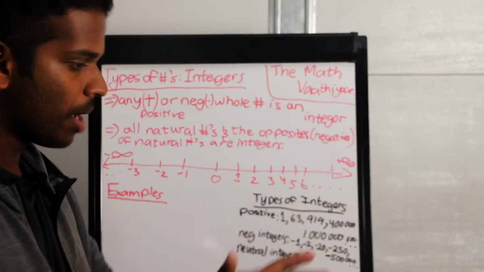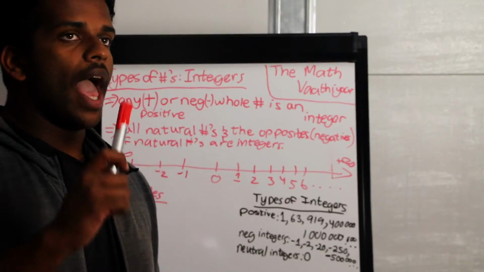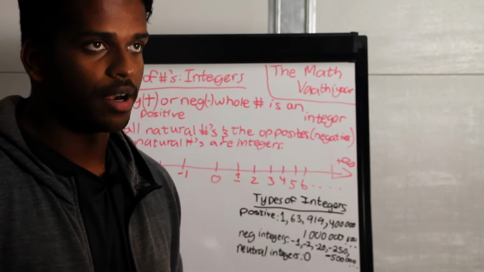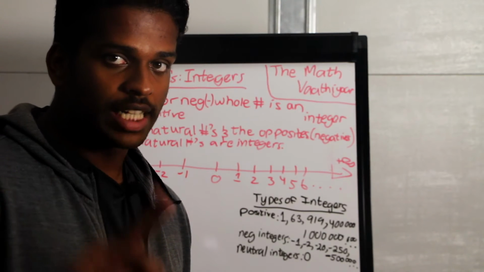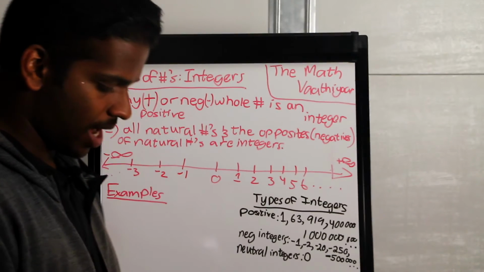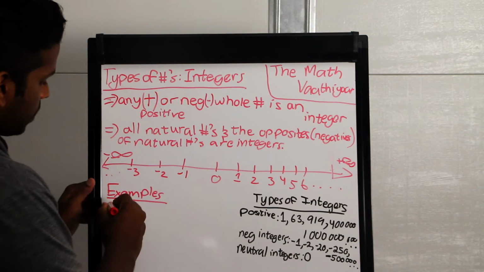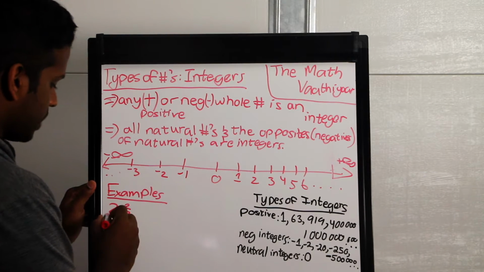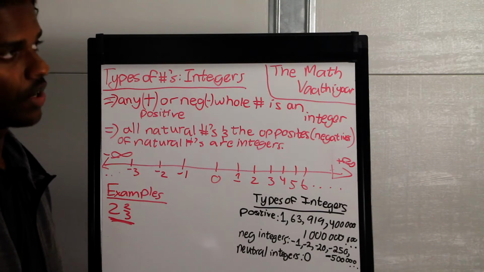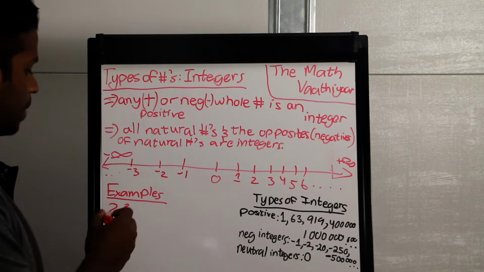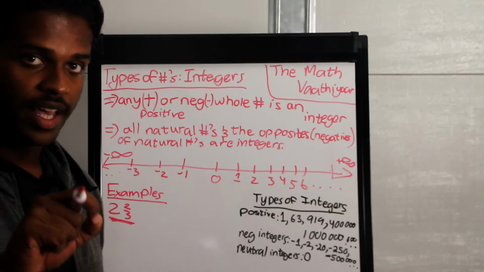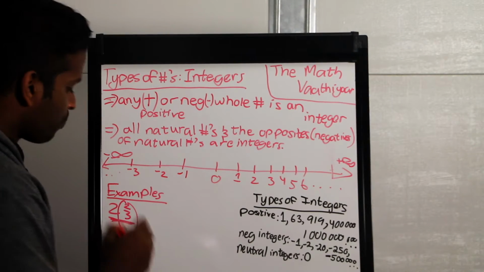Anyway, so whole numbers. Any number that does not consist of any fractional part or contain a decimal point is a whole number. So basically what I mean by that is that numbers that have a fractional part to them, such as this number here, this is actually a mixed fraction. We talked about mixed fractions earlier in another video. But 2 2/3 is not a whole number because it contains a fractional part.